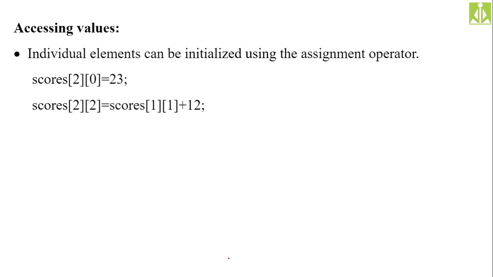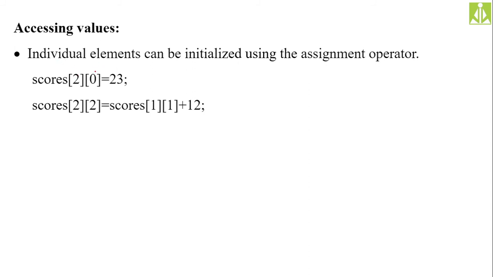Next thing, accessing values. You can even do the individual initialization to a two-dimensional array, that I have already said. Just pass the suitable index. So now what will happen when you do like this? Scores of 2, 0 when you are saying equals to 23. So whatever array size you are having, that they have not given over here, whatever array size you are having, in that second row 0th element,